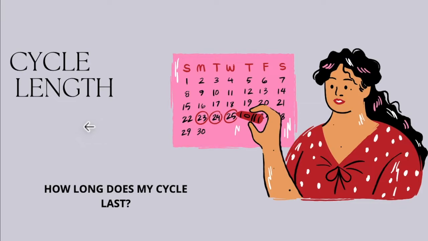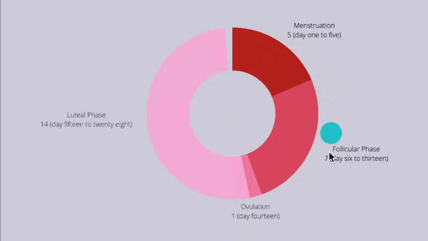How long does my cycle last? This is so important for you to know. And by cycle, I mean this whole thing that we spoke about in a previous video, basically. This whole thing, not just the bleeding. Some people think menstruation is the same as menstrual cycle. It is not. Menstrual cycle is a whole lot of things happening in your body, and menstruation is just a small part. So we're now asking the question, how long does it take for all these things to happen inside of me?